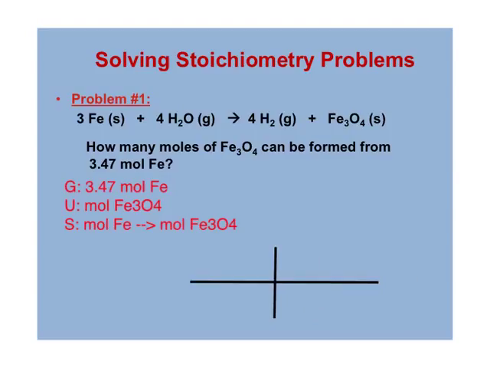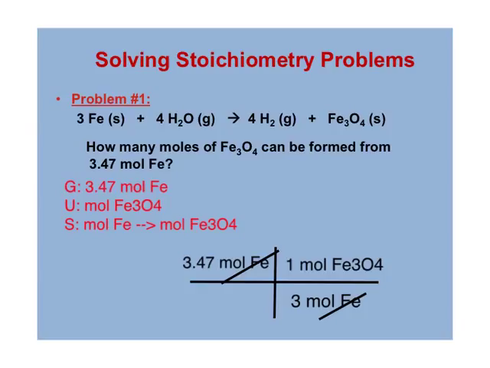Okay, hopefully you set your given in the top left box. So you have 3.47 moles of iron. And then where does moles of iron have to go so it can cancel? Good. Set it up. So it should be sitting down there, 3 moles of iron for how many moles of Fe3O4? Good, set it up. And on the top, you've got 1 mole Fe3O4. Now we're going to have to cancel our units. So moles of iron cancels top and bottom, and we're left with moles Fe3O4.